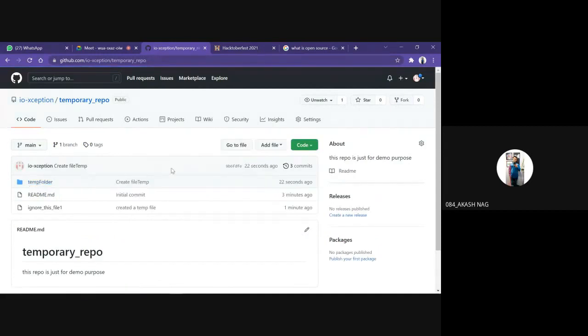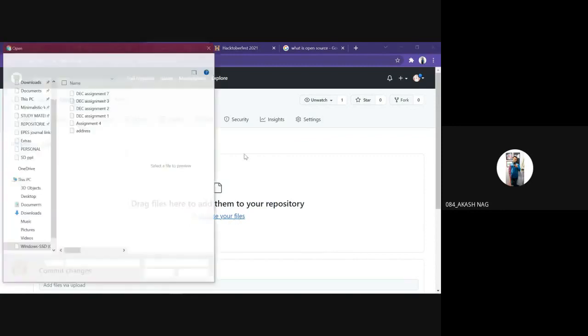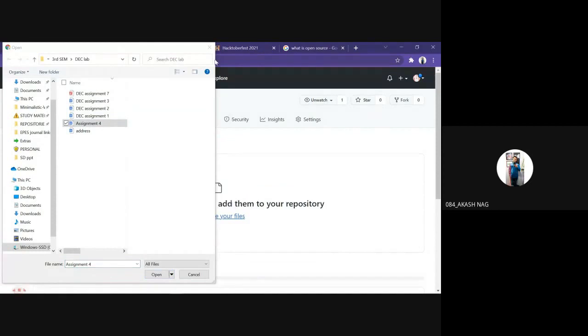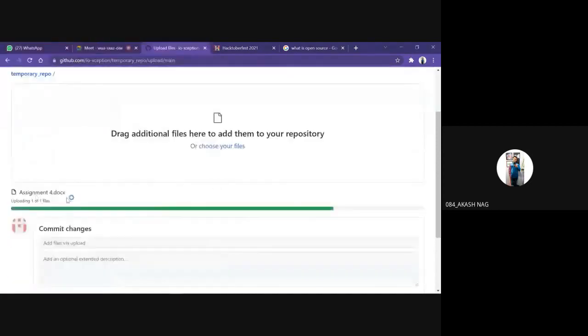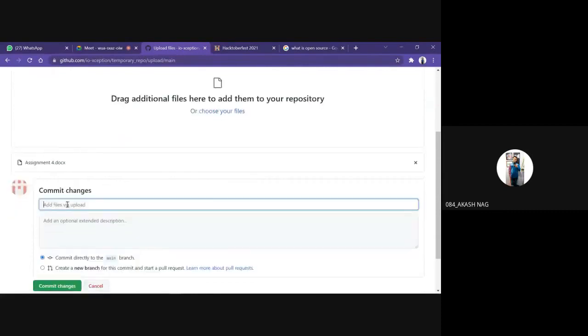Now, how to upload files and folders. For uploading files, we will go to upload files, and then we can just choose anything. I have my assignments here, so I just want to copy paste them here, and it's as easy as it seems. Then we have to commit our changes.